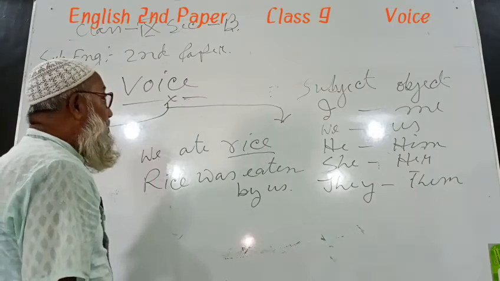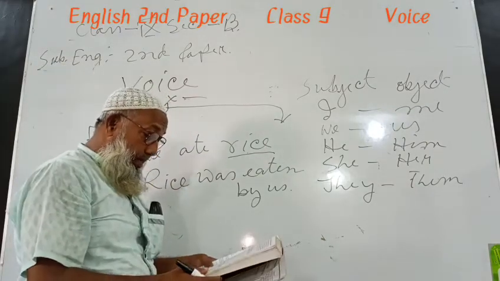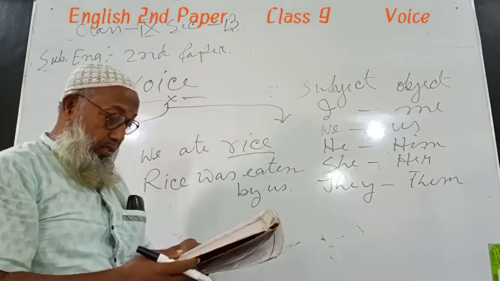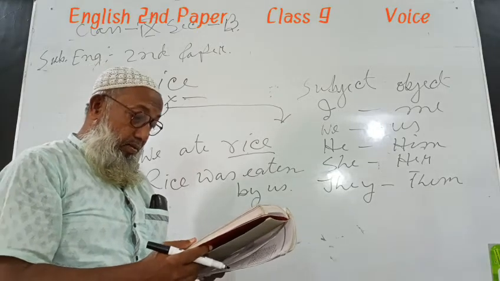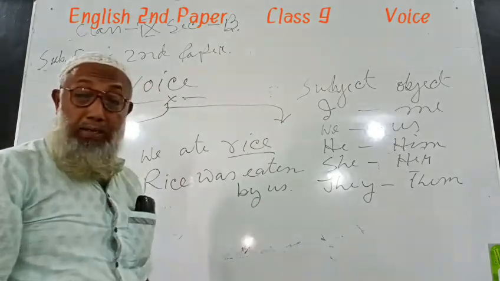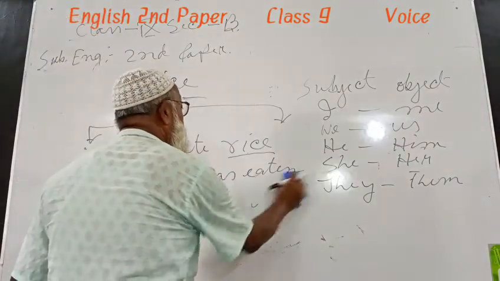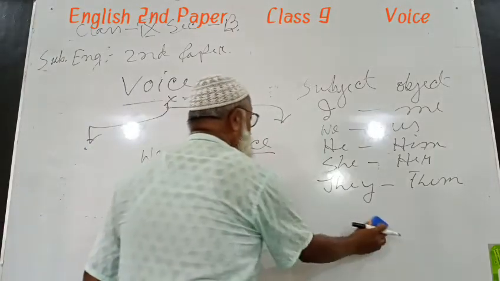Then we know different types of verbs such as buy, bought, bought; cry, cried, cried. Had bought, will buy. Defective verbs are those verbs which cannot express their meaning.